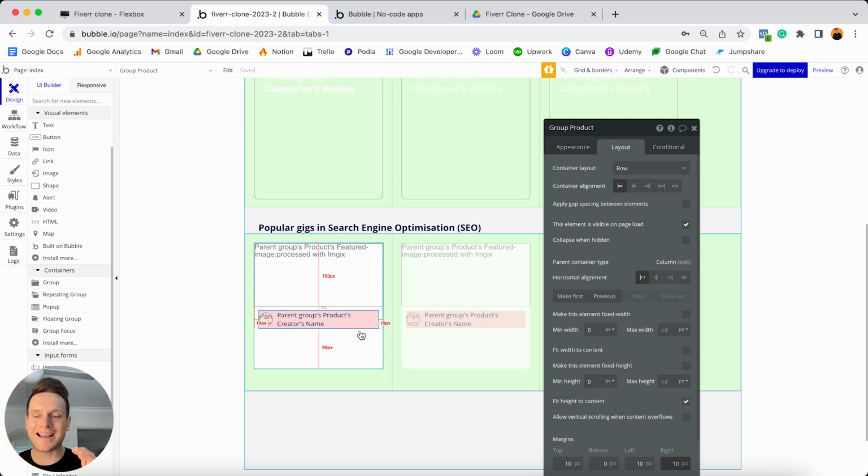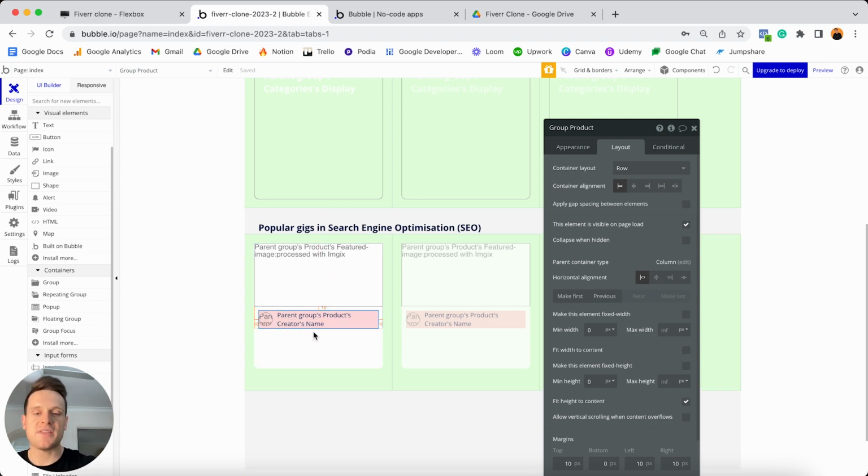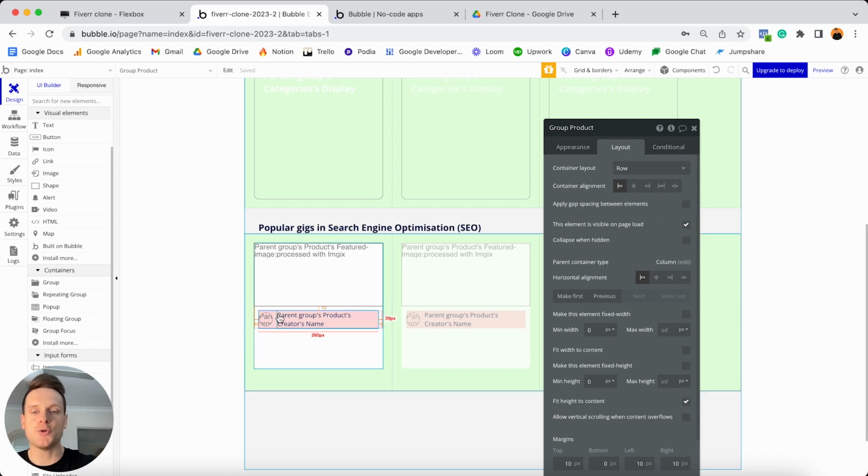Now I know that seemed like a lot just to add in 2 elements, but this is just a great example of how you can use groups as building blocks within your application. And if you take the time to color code these, as I mentioned, it's going to feel like you're building with Lego, so you know exactly where every brick or piece goes on your page.